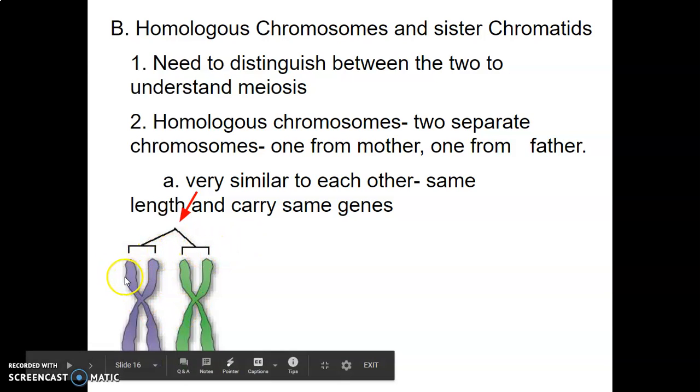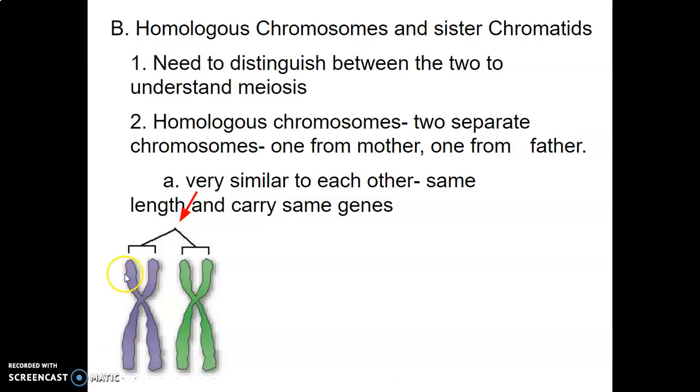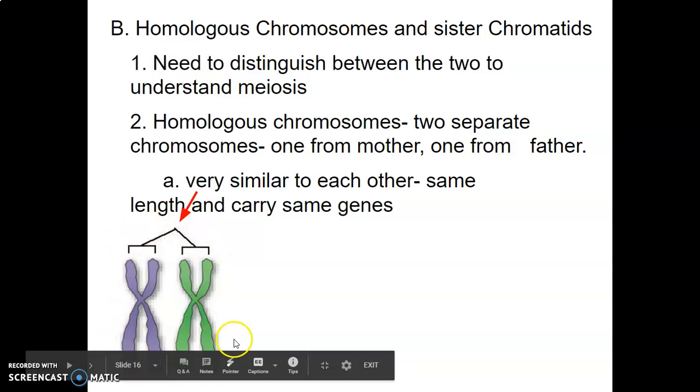And so, say this one's got the gene for hair texture. Okay, you would have a hair texture gene or a segment of this DNA here from mom, in the same place, one from dad. Now, only one of these is going to show up, and we're going to see that later on in this unit after Thanksgiving, how that works. But as for now, this is called a homologous pair of chromosomes. Okay, they're very similar, one from mom, one from dad.